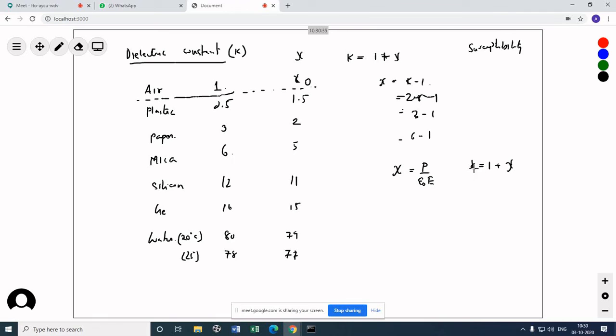Okay, this increases means kappa will increase, dielectric constant will increase, and if dielectric constant increases, we know C equals K C naught. Wow, K times the capacitance. The capacitance of the capacitor is increasing. The ability to store more charge also increases. Okay, now let us do the last topic for today.